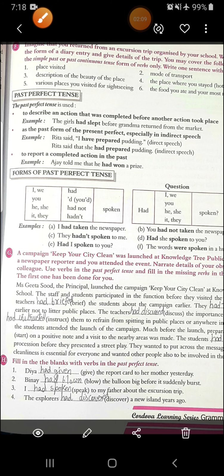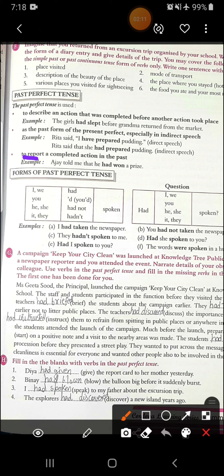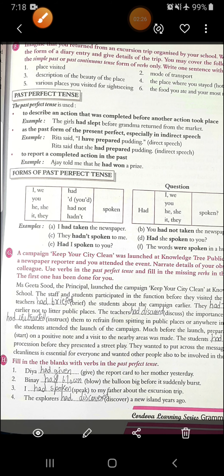Alright. Then, to report a completed action in the past. If there's something completed action in the past, then also we use past perfect tense. Ajay told me that he had won a prize. So this is completed action. He had won a prize. Alright.